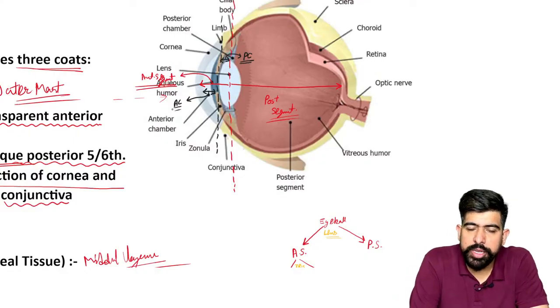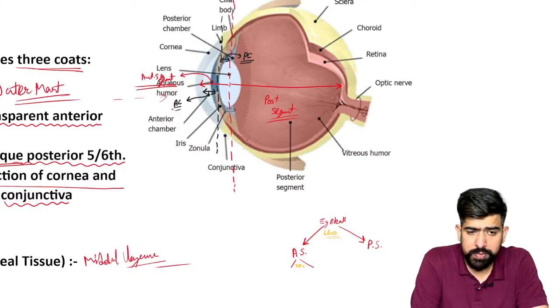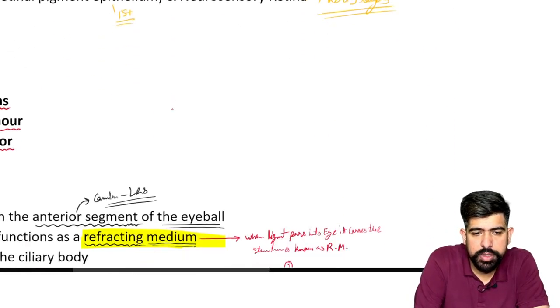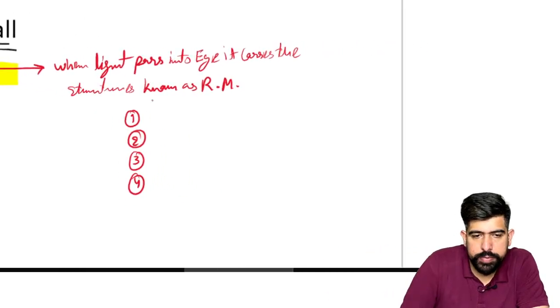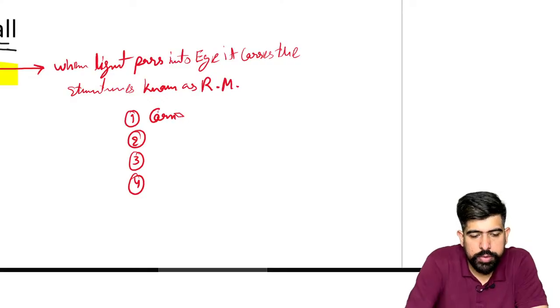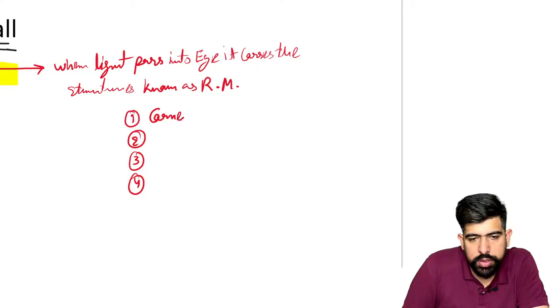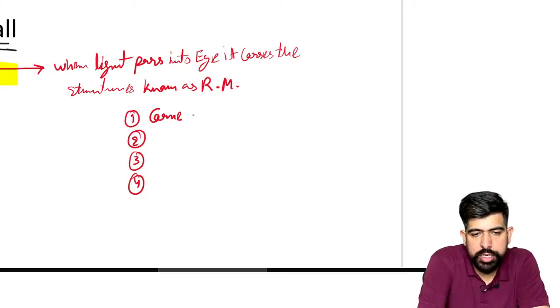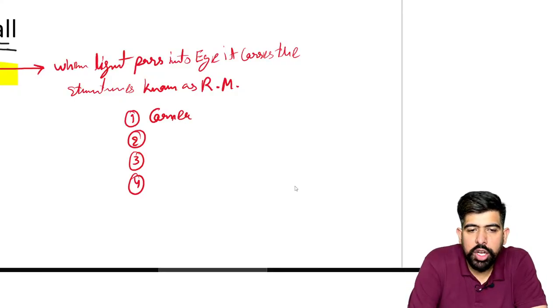So the first structure, which is the refractive medium, is your cornea.